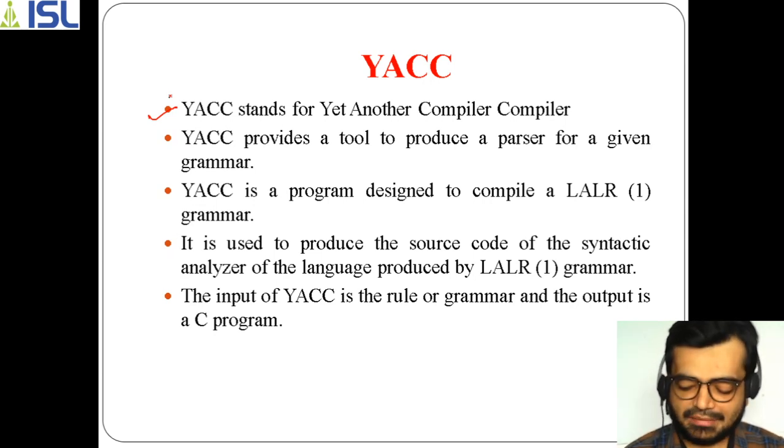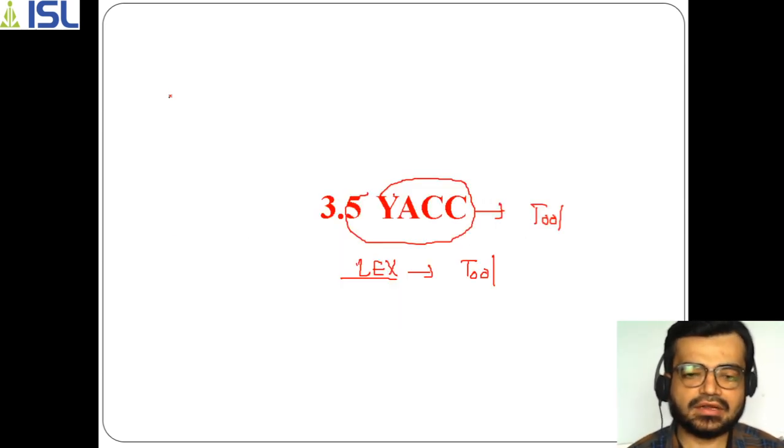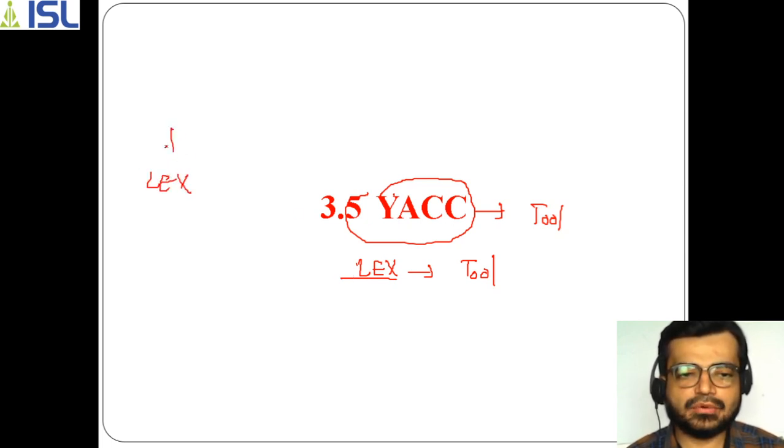What happens in Lex, you have already seen that whenever you give a program, it will be converted into a set of tokens. So what is the role of Lex? The input to the Lex will be the program, and the output of the Lex is the set of tokens, right? Similarly, Yacc is also a tool which will be performed after Lex.